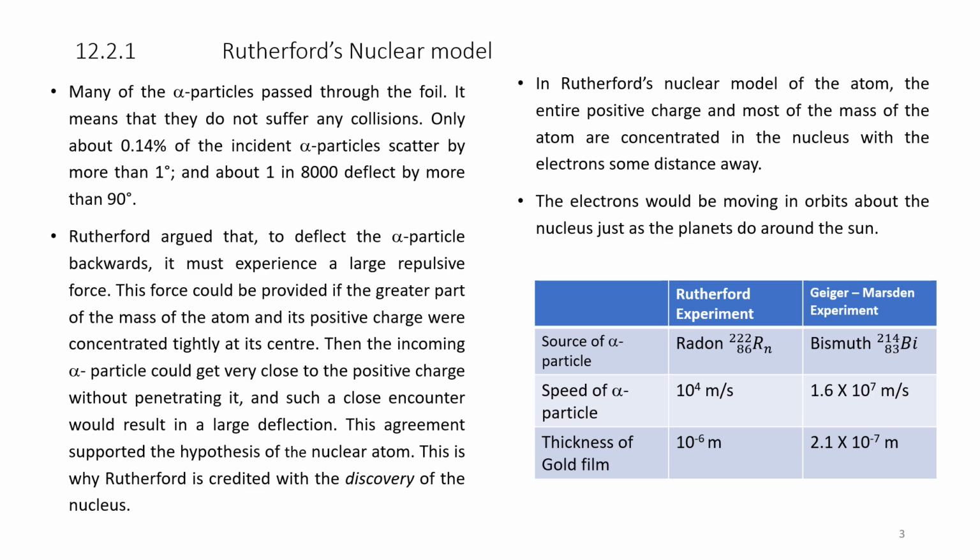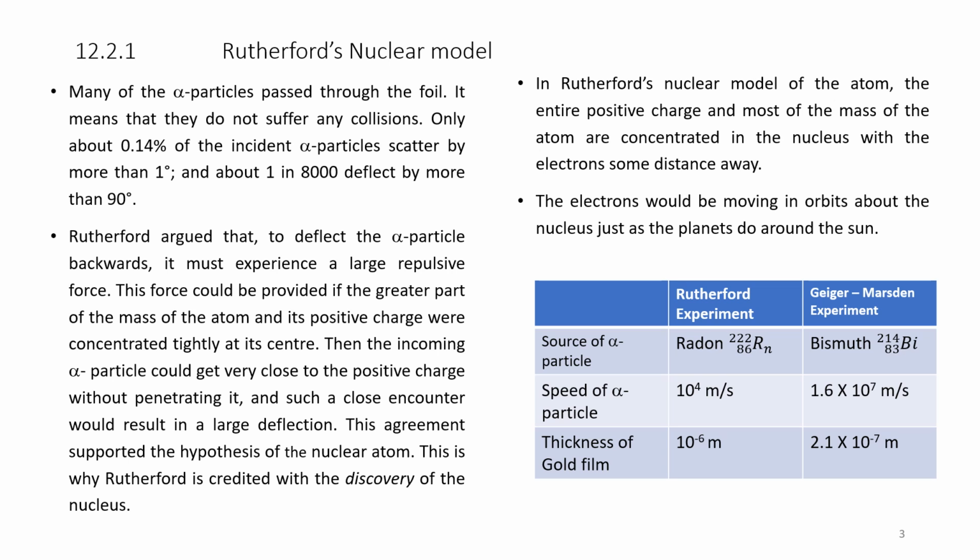So, the difference between the Rutherford experiment and the Geiger-Marsden experiment is shown here in a comparative chart. Source of alpha particles: as we have seen in the diagram, the source of alpha particles in the case of the Rutherford experiment is radon 222 86 Rn, and in the Geiger-Marsden experiment he used bismuth 214 83 Bi.